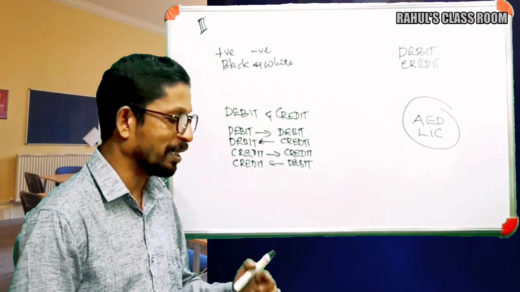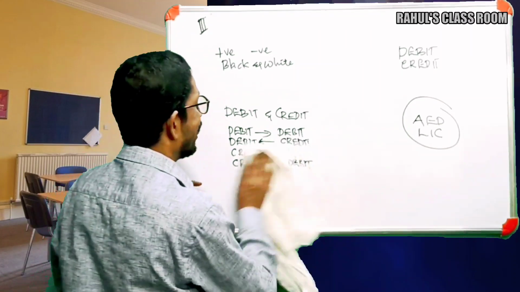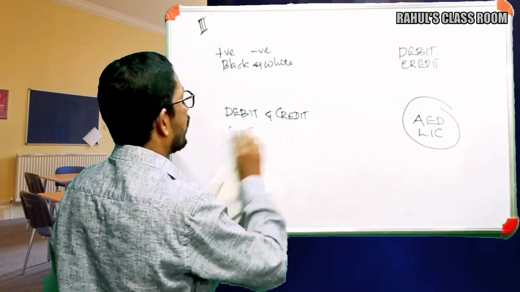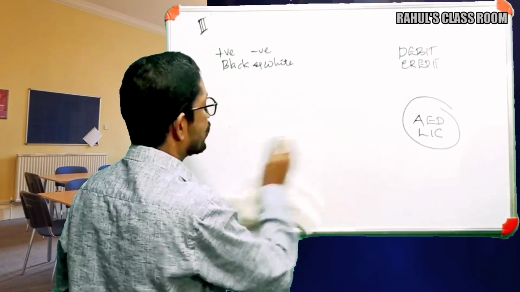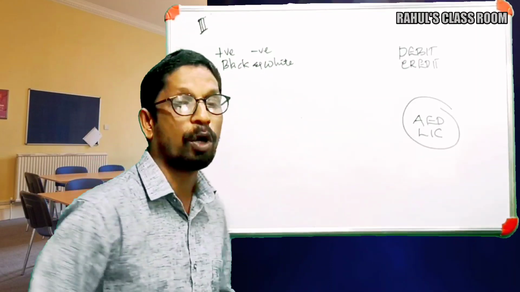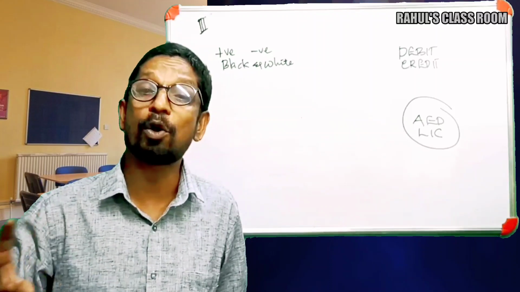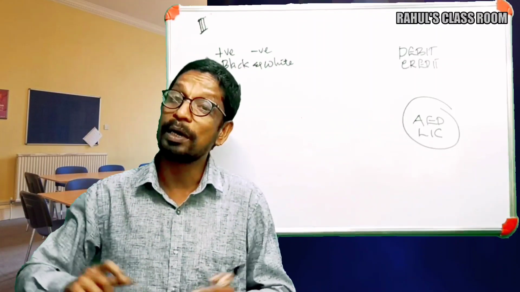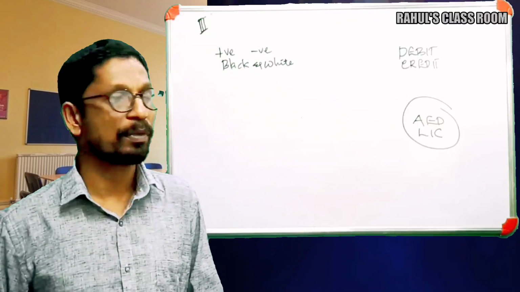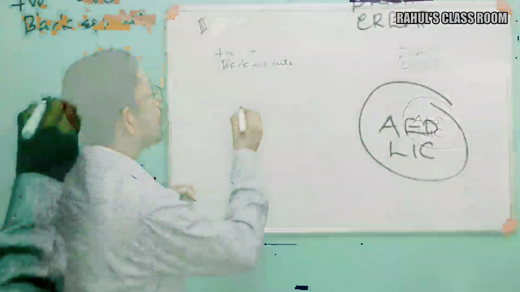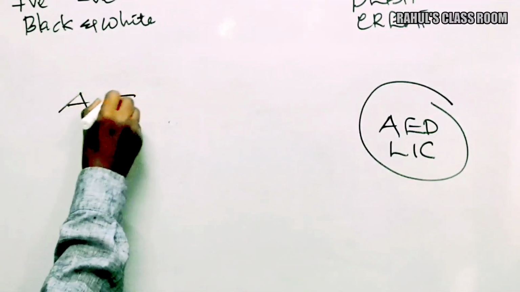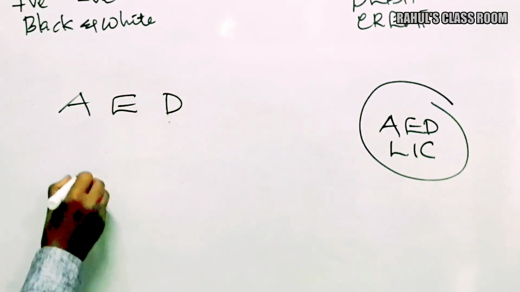Now we are going to check the terms AED and LIC. Our next duty is to categorize or identify what are all the debit items and what are all the credit items. For this, we can use the terms AED and LIC.